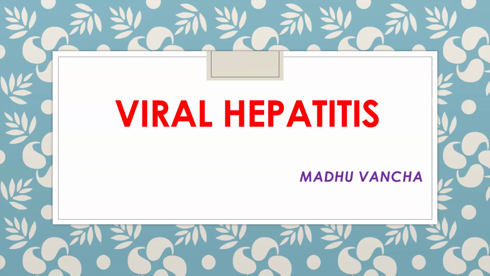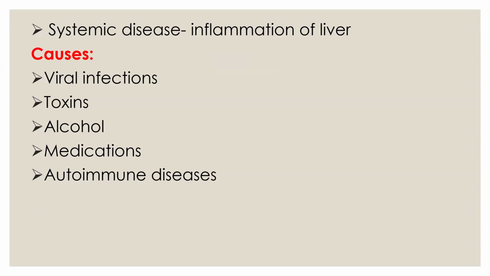In this session, we'll discuss viral hepatitis. This is one of the important topics. We'll discuss the outline of the hepatitis viruses. So what is meant by hepatitis? Hepatitis is a systemic disease where we can see inflammation of the liver. As you know, itis means inflammation. So hepatitis means inflammation of the liver.